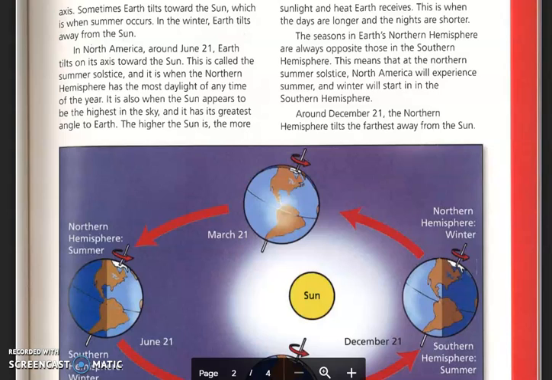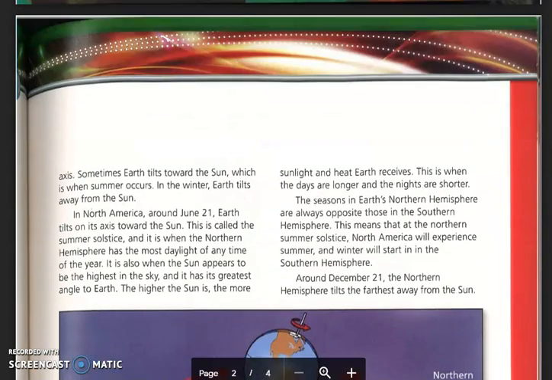In North America, around June 21st, Earth tilts on its axis toward the sun. This is called the summer solstice, and it is when the northern hemisphere has the most daylight of any time of the year. It is also when the sun appears to be highest in the sky and has its greatest angle to Earth. The higher the sun is, the more sunlight and heat Earth receives. This is when the days are longer and the nights are shorter.